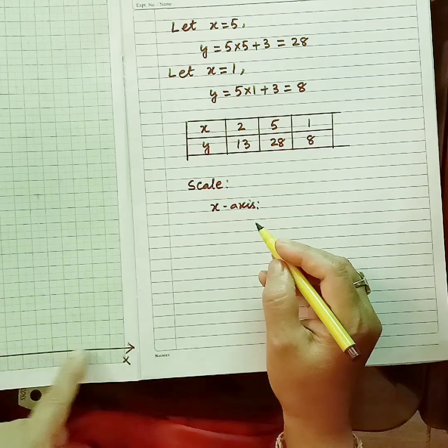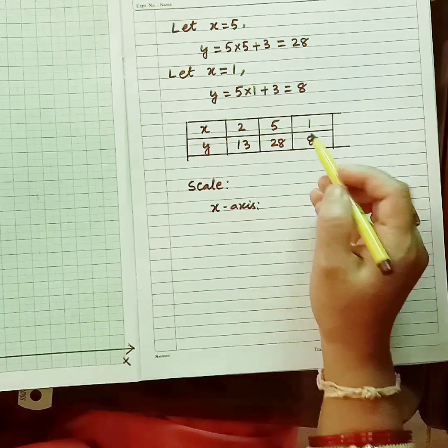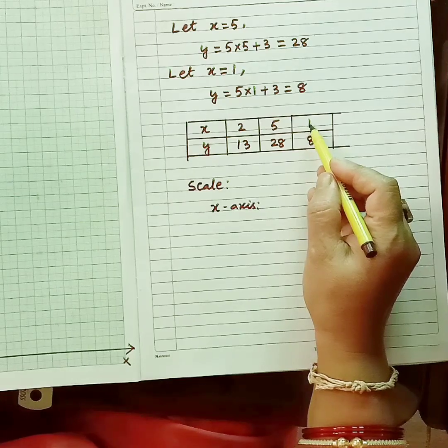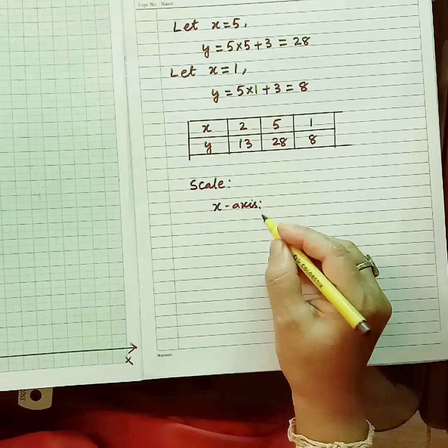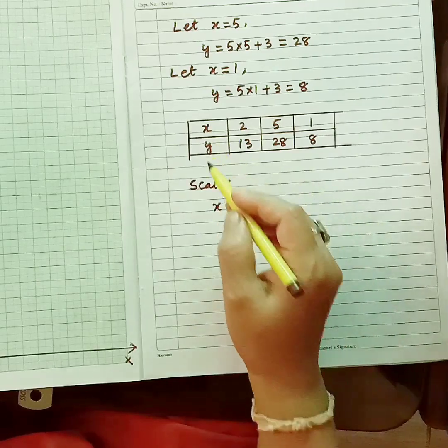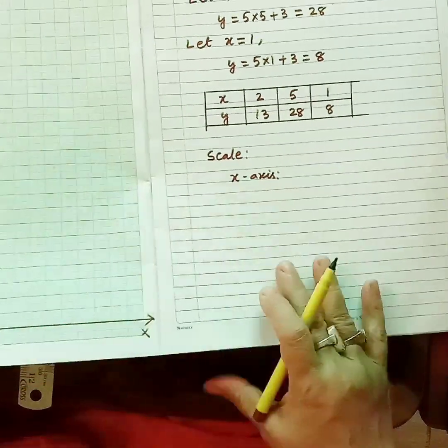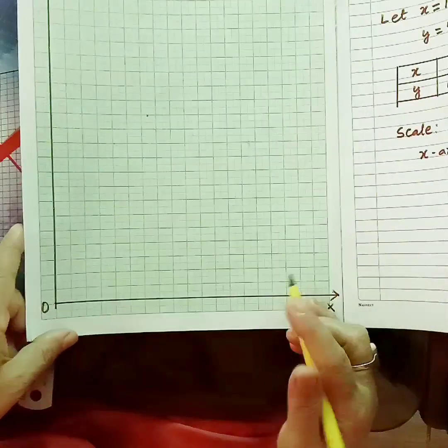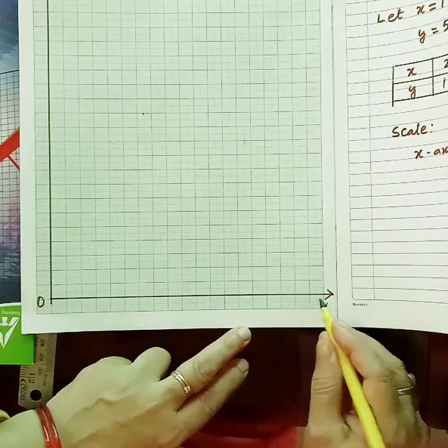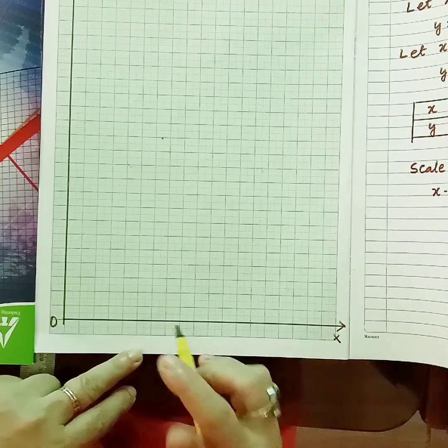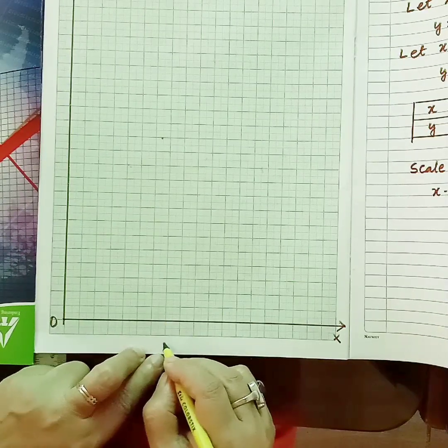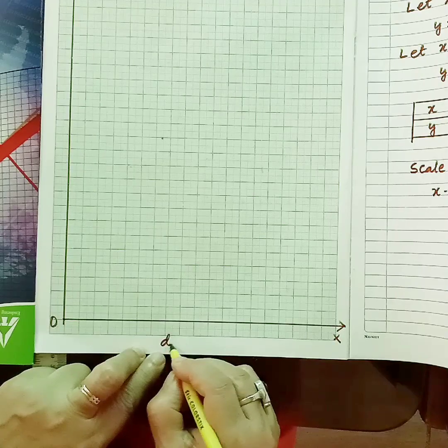As you can see, on the x-axis we are very comfortable because numbers are from 1 to 5. So I am taking 1. What are we representing on the x-axis? We will be representing distance, which I will write here along the x-axis.